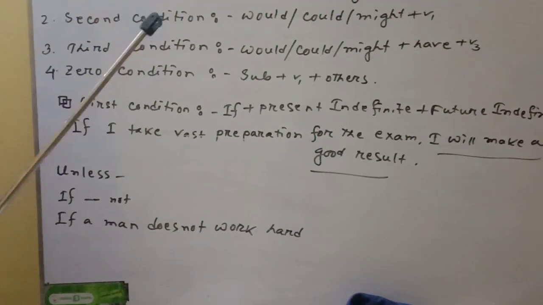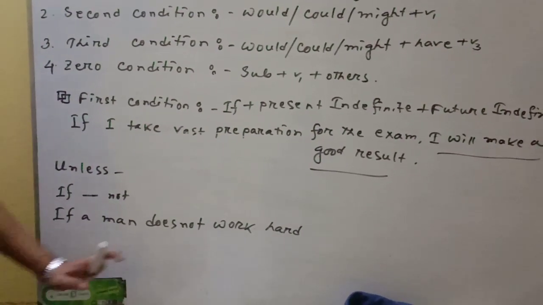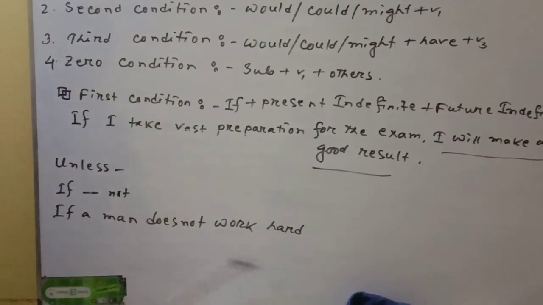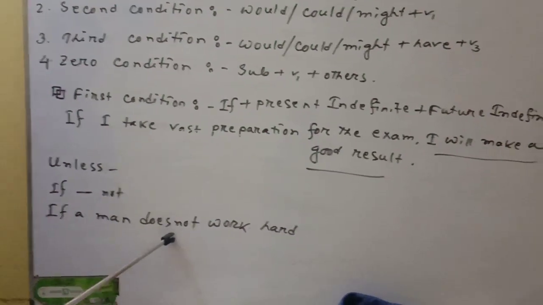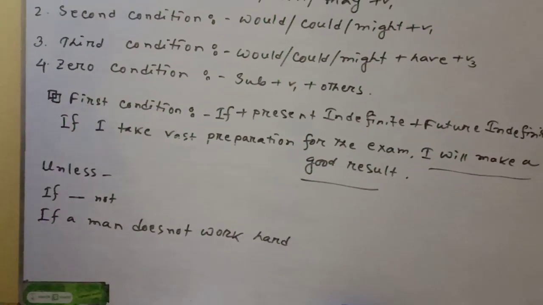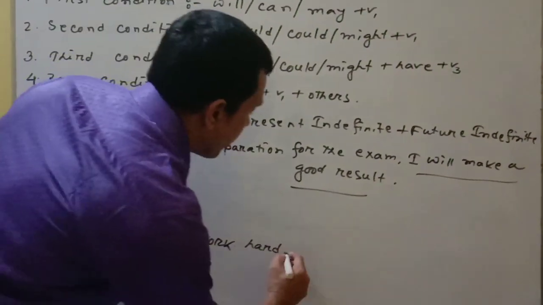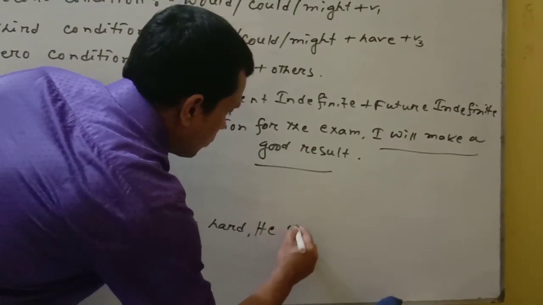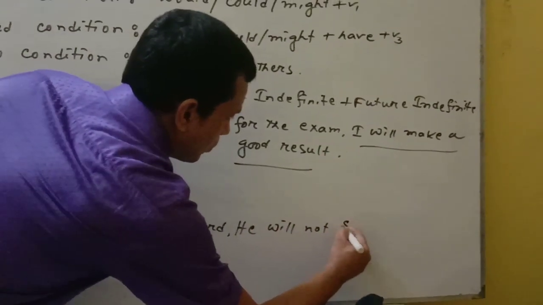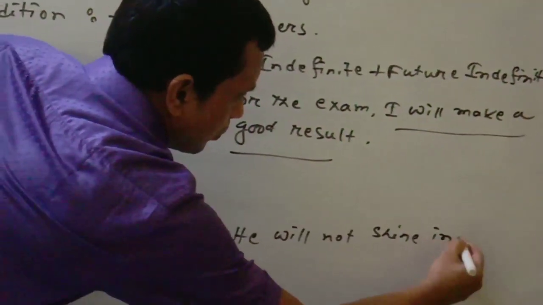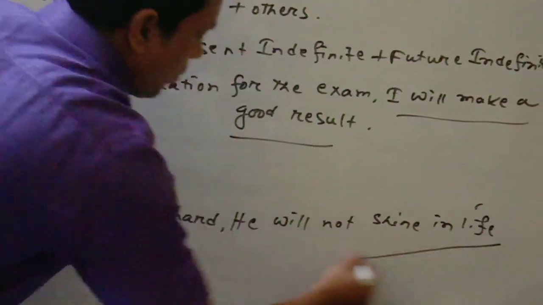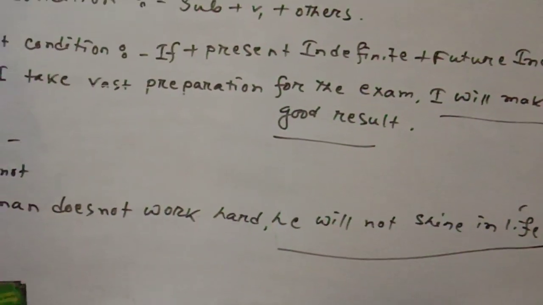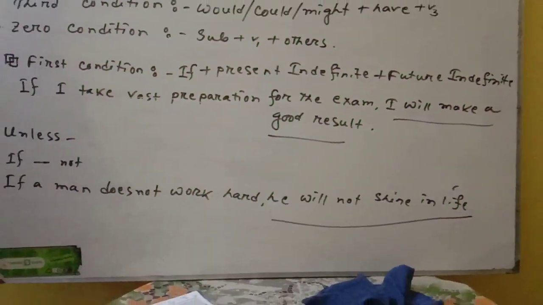So you have to understand the sentence, then try to answer it. For example, if a man does not work hard, he will not shine in life, he will not prosper in life, or he will be left behind. Those are correct.